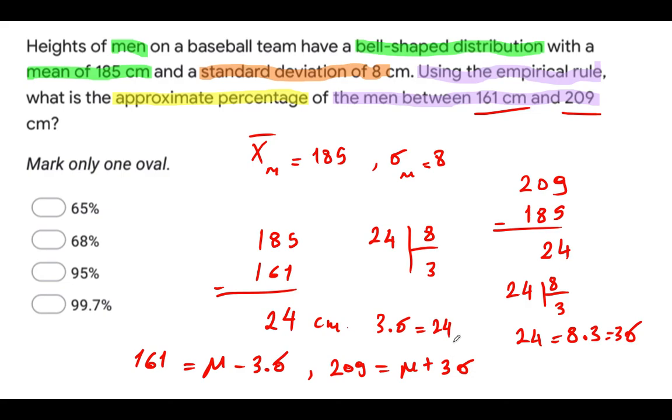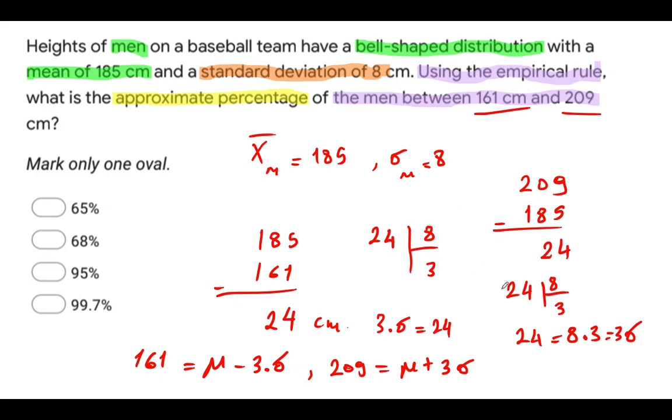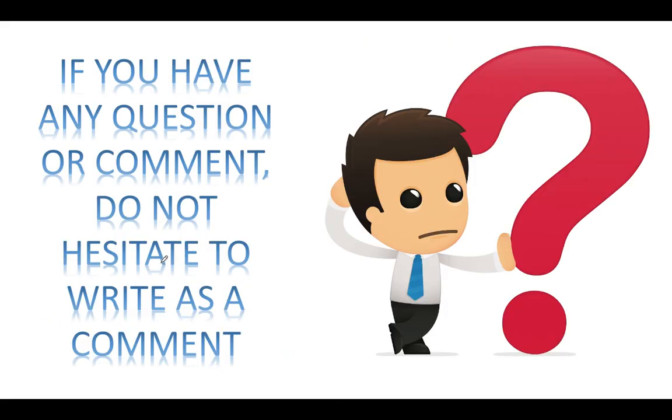And so if you remember here, mu minus 3 sigma or mu plus 3 sigma will be this region, which is 99.7%. So we have to say that the range 161 up to 209 is covered by 99.7% of the overall data.